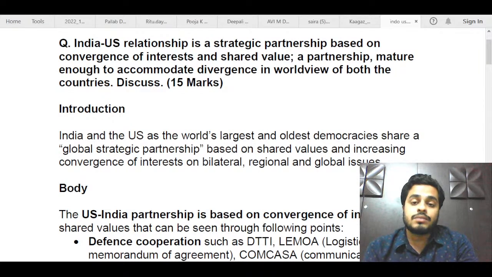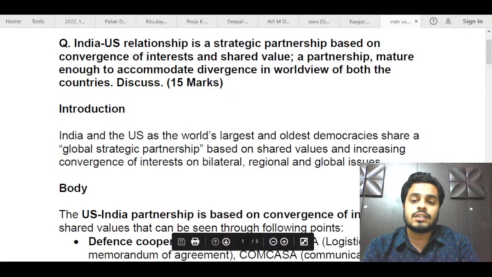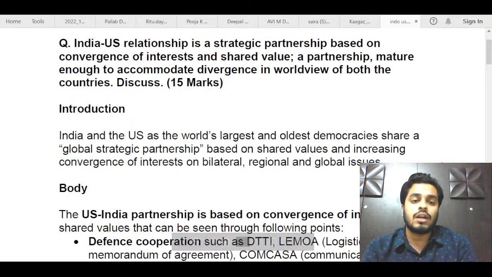So let us first get into the content of the answer and see what we all could have written in this answer. I have just framed a basic decent answer, with the points that were necessary. This is not exactly a model answer, but this will give you an idea of what all was to be written in this answer.